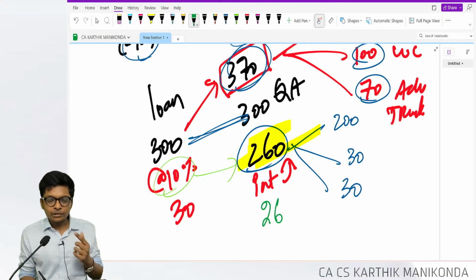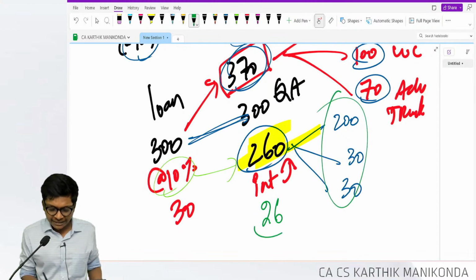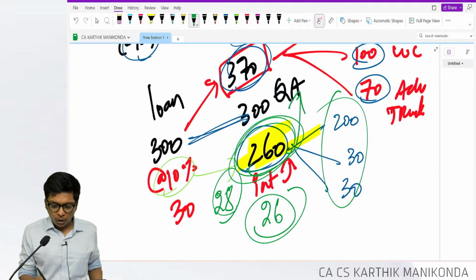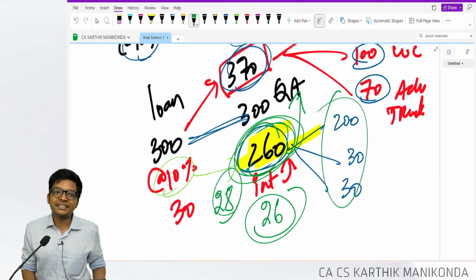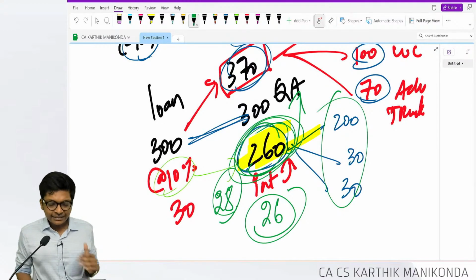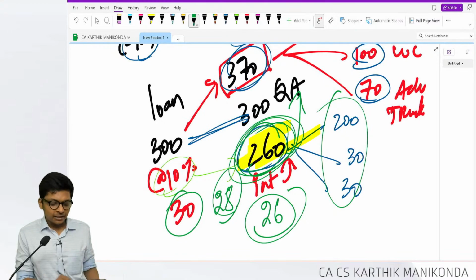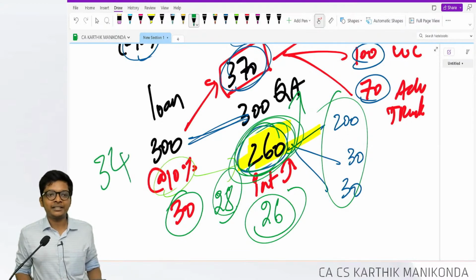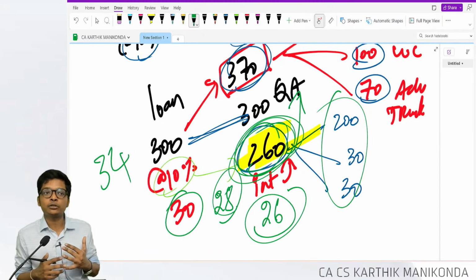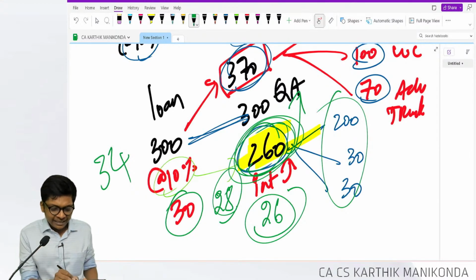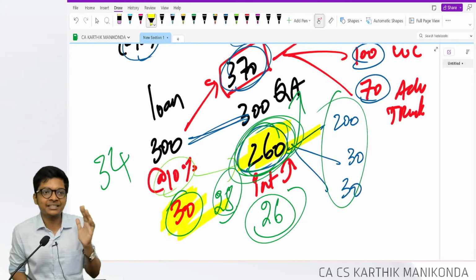So the amount of interest you are going to capitalize over here should not exceed 26. Sometimes students write 28 when the amount of loan used for the qualifying asset is only 260. Are you following, guys? Next important thing over here, interest will be 30. Sometimes students will write 34 to be capitalized. These are things you have to check in a solution. The amount I am going to capitalize as interest, how can it exceed the base interest itself?